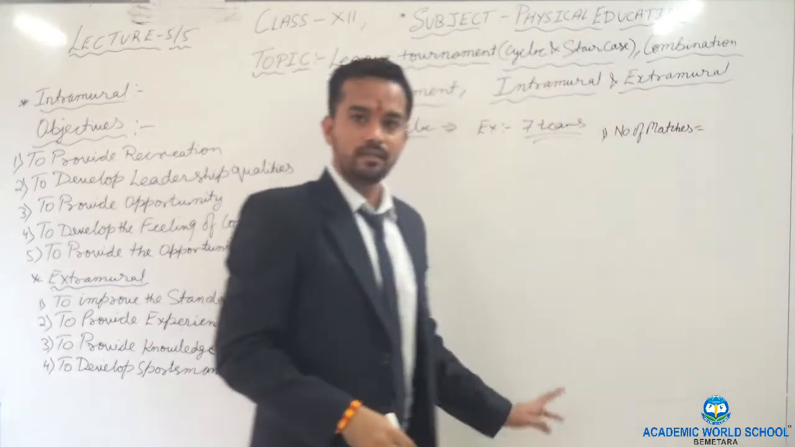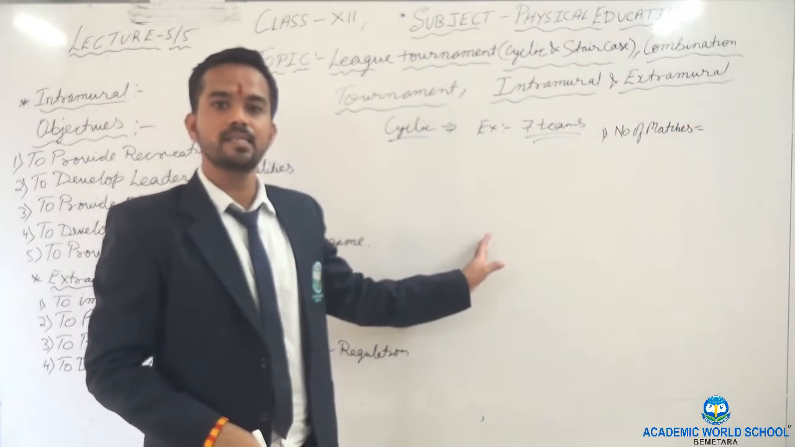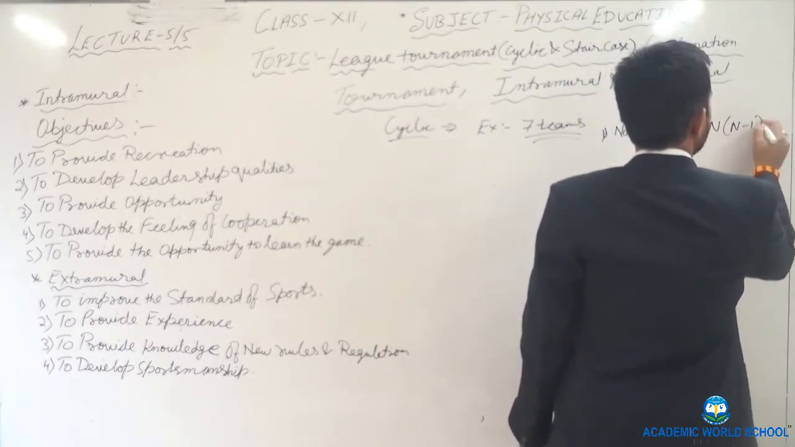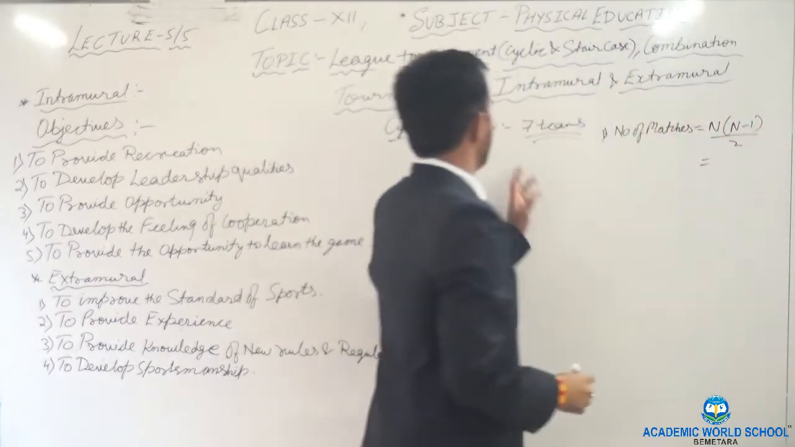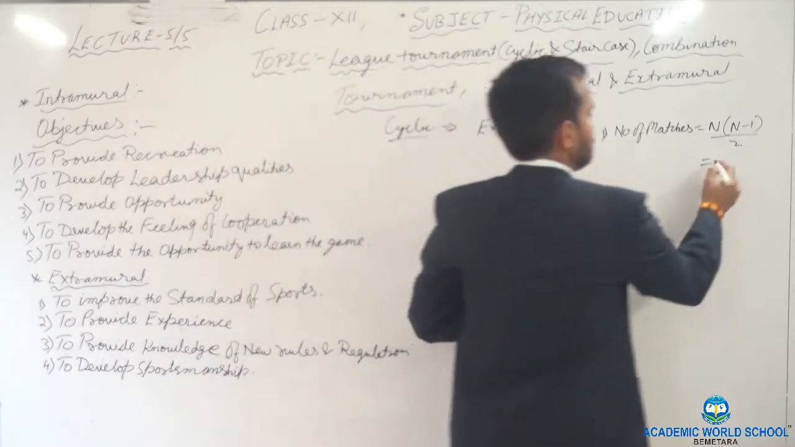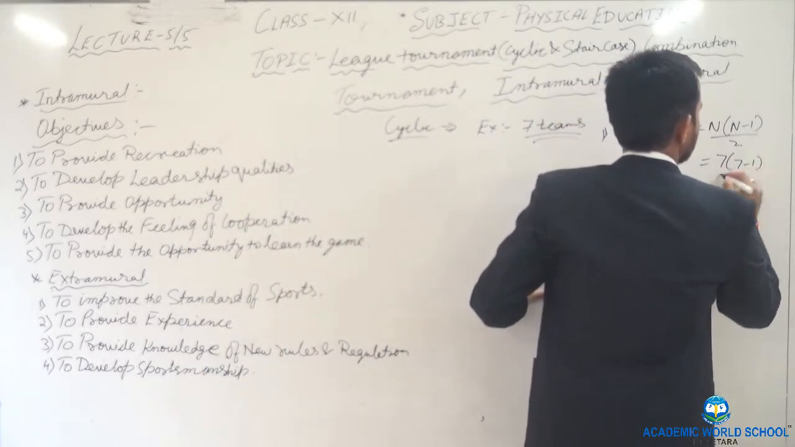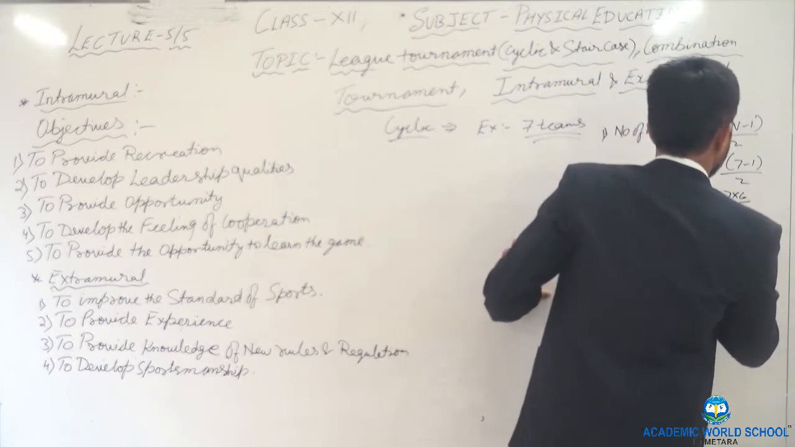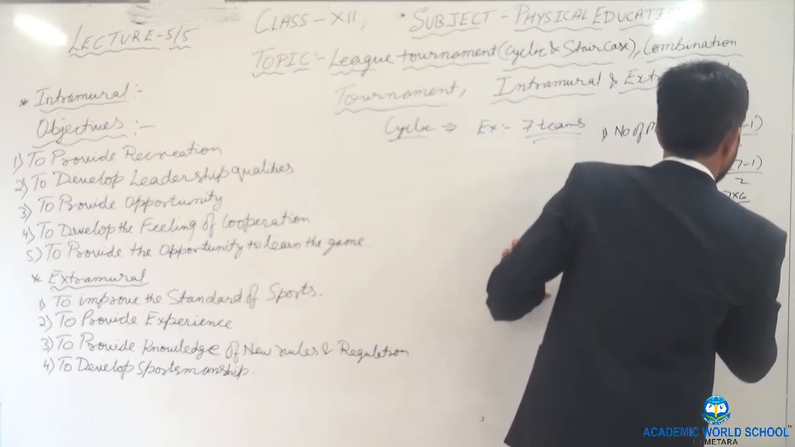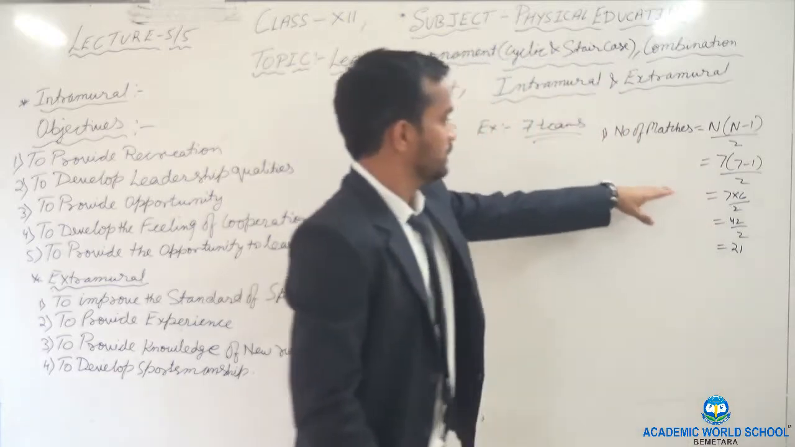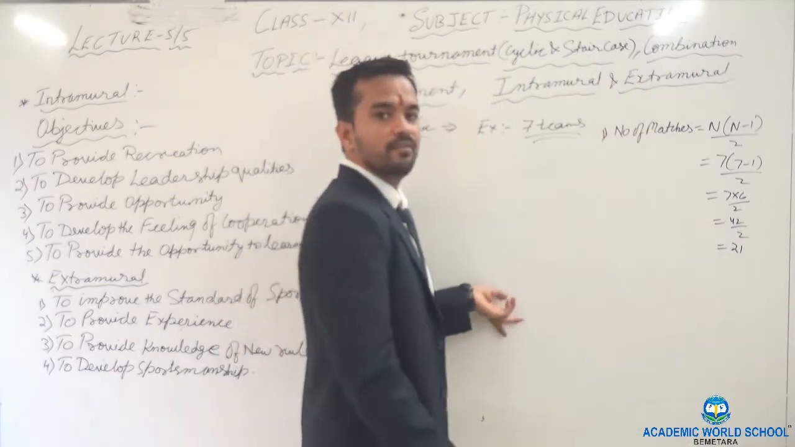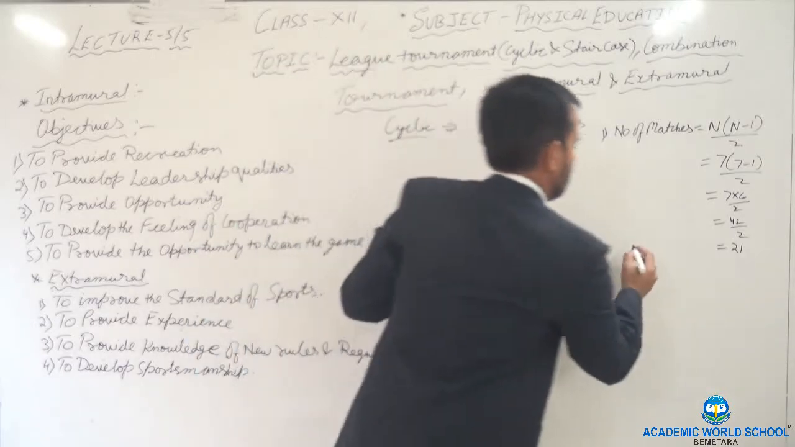What is the formula to find out the number of matches in a single league? It is n(n minus 1) by 2. Then how many teams? 7. See, 7 teams. How many matches? 21 matches. Now second point, we have to write the number of rounds.